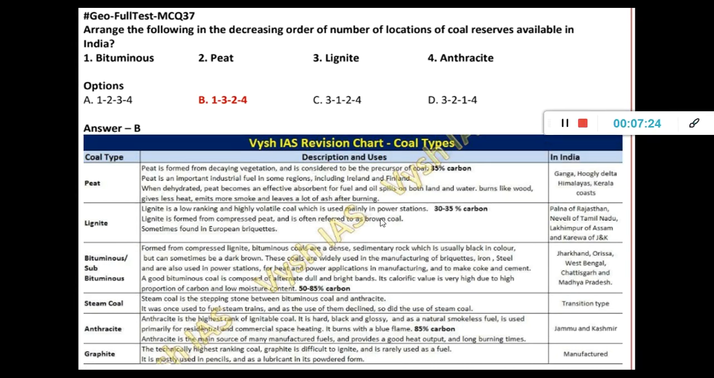So here it's a revision chart where you can see all the types mentioned, including graphite, and steam coal. Here the description and its uses are given in this column, and how much percentage carbon is there. Okay, so more percentage carbon means higher quality. Anthracite is the highest quality one, and that is the one which has lower availability in India. Okay, so 85% carbon is here. Here if you see 58 to 80%, and peat is very low. Okay, 35%, and lignite also 35%, and here the locations are also given.